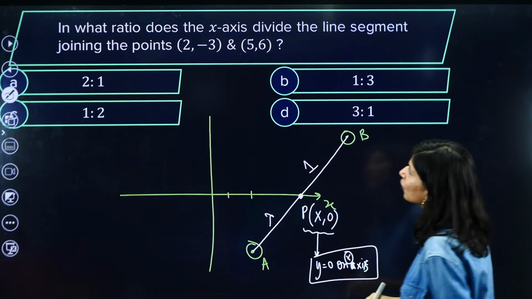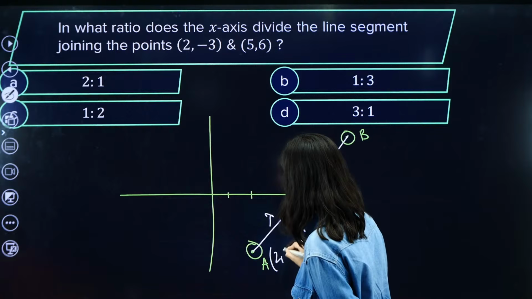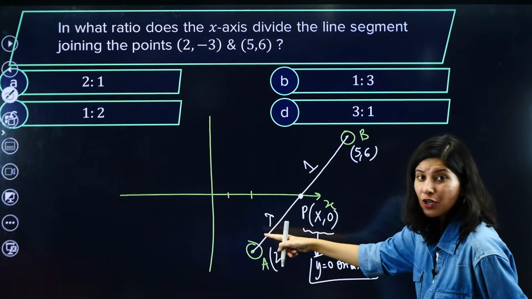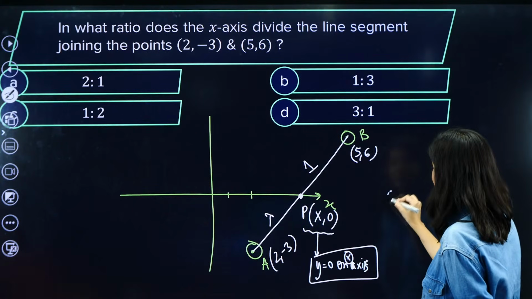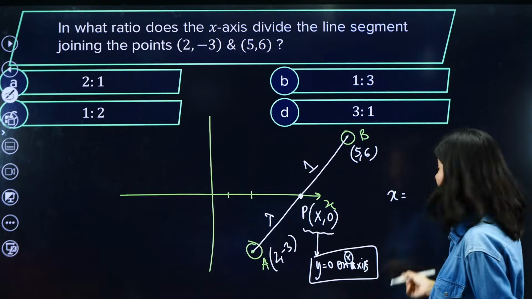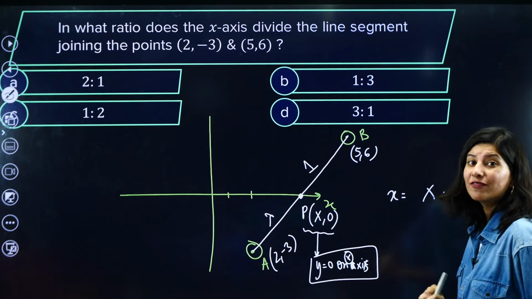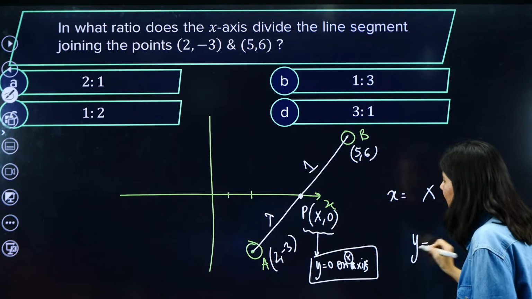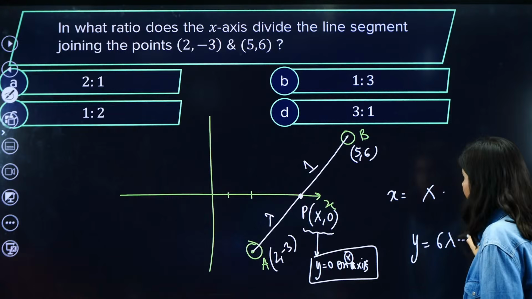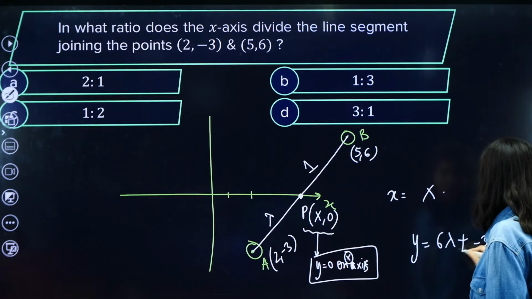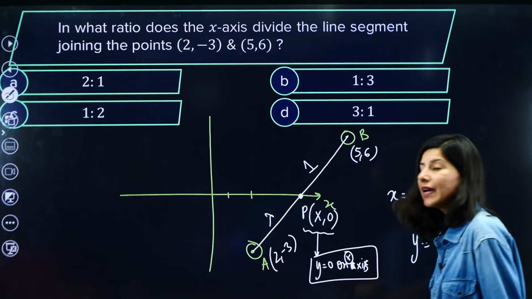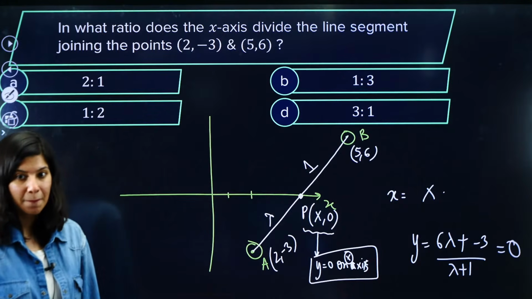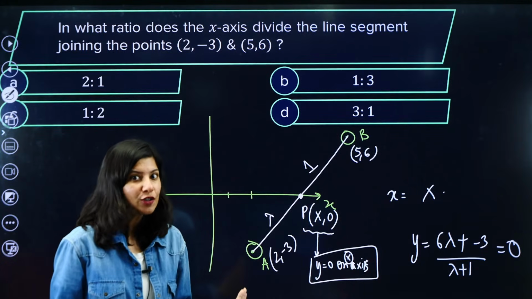Now you just apply that formula. A point is (2, minus 3). B point is (5, 6). And clearly now the crisscross method, lambda times 5. For x we are not going to apply that formula. For y, because I have only one variable, apply that. Y coordinate will be equal to (lambda times 6 plus 1 times minus 3) upon (lambda plus 1). And this is 0 because the y coordinate of the point P is 0, my dear students. So I just want to know the value of lambda.